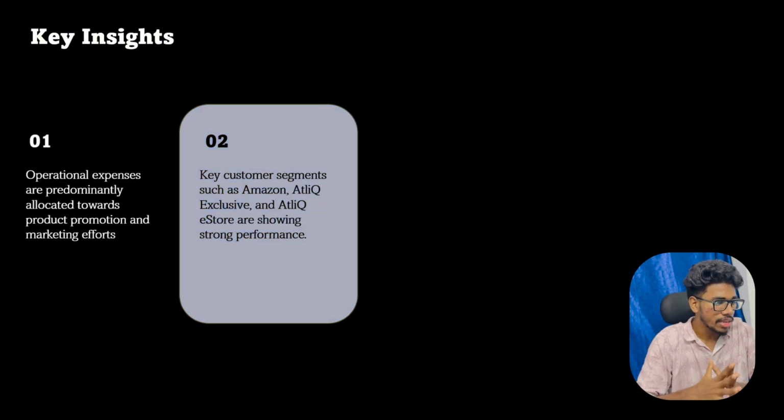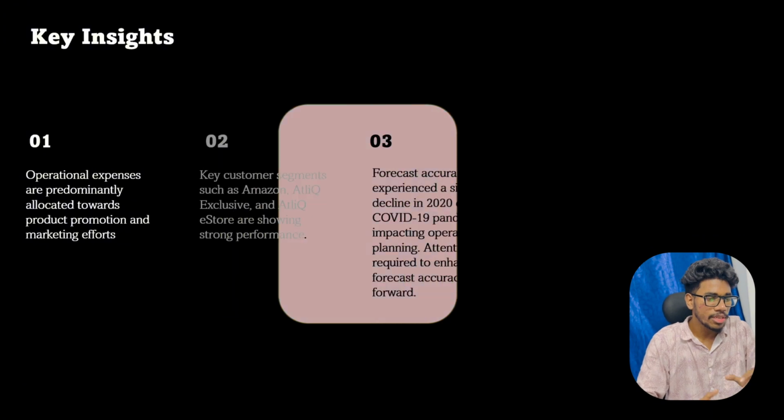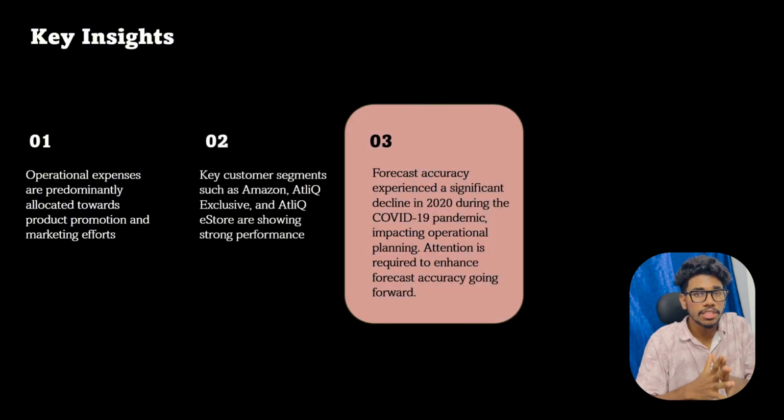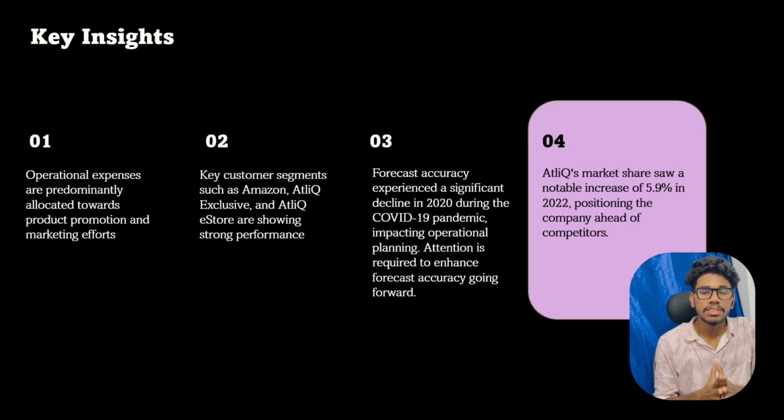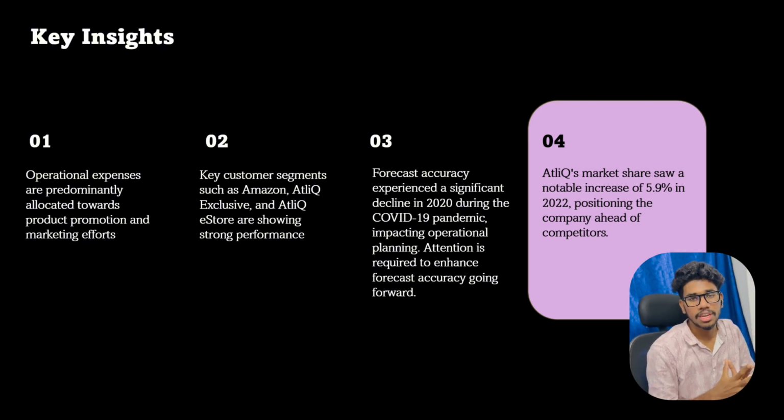The second insight is that customers like Amazon, at-click exclusive, and at-click e-stores are showing very strong performance among all customers. The next one is that there is a significant change in forecast accuracy for the year 2020, month of March, due to the pandemic of COVID. Apart from that, forecast accuracy is doing very good with respect to the selection year and the last year, and they need to focus on increasing the forecast accuracy as well. These are the important key insights that I can deliver to the stakeholders.